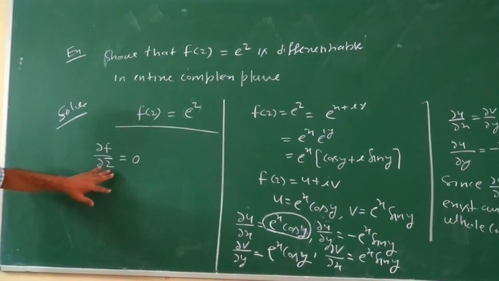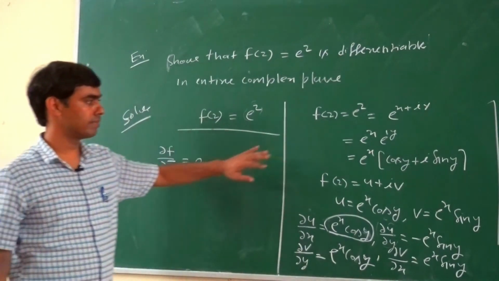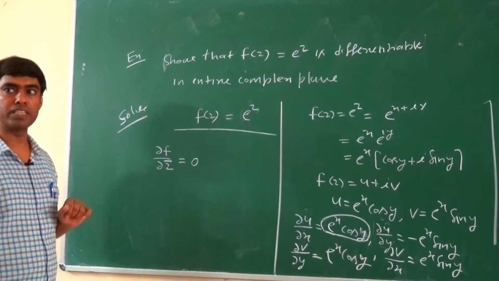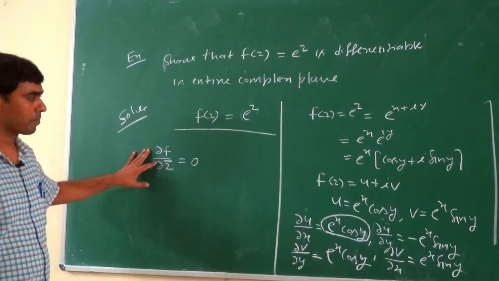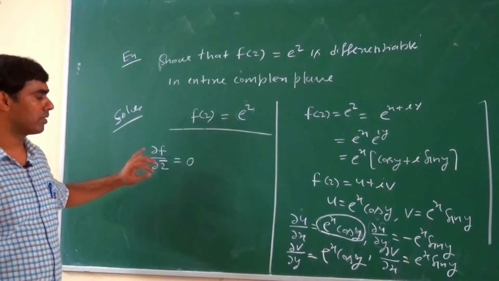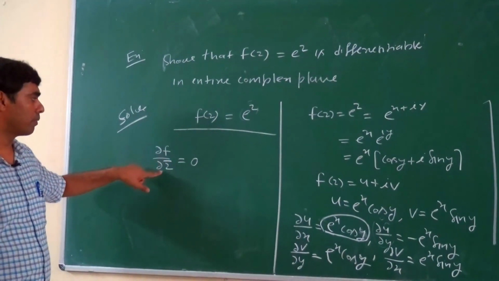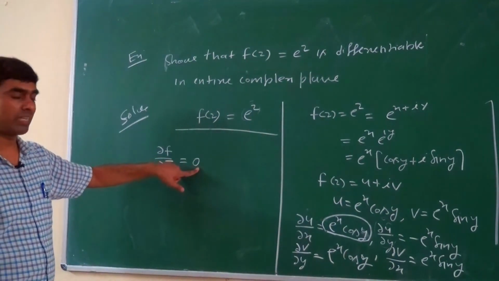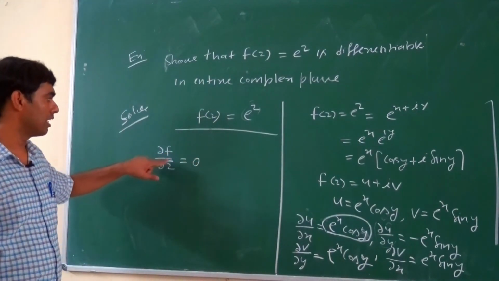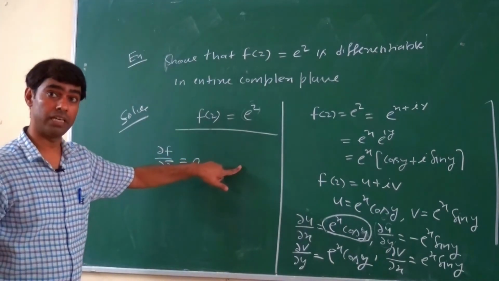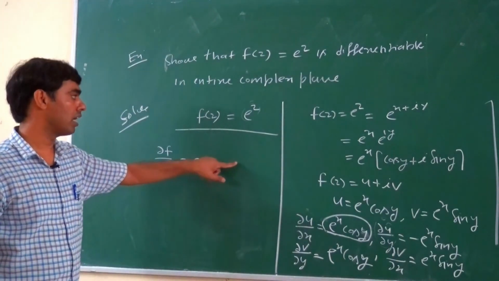So this satisfies the CR condition in Cartesian form as well as in complex form. The CR condition in complex form indicates that del f upon del z bar equals 0 for all values of z.